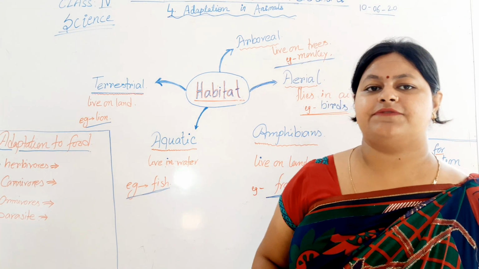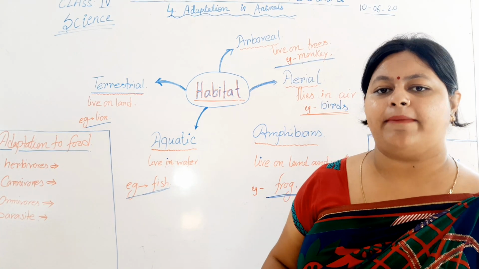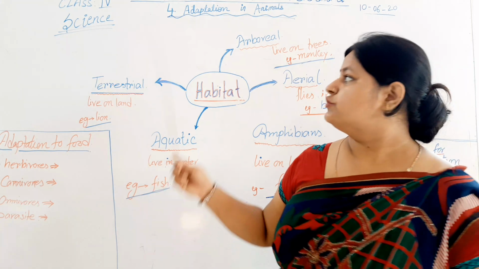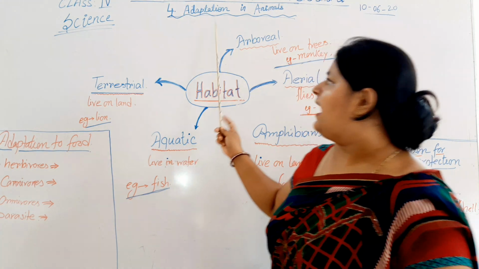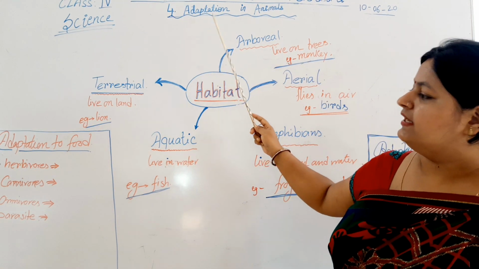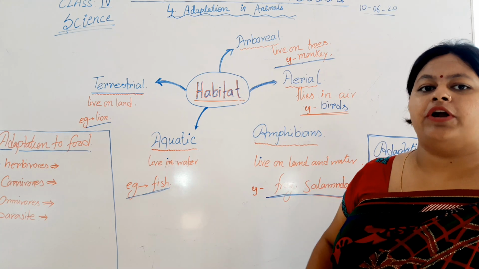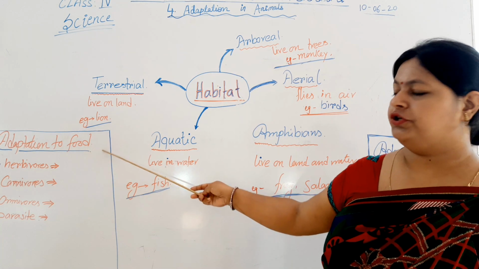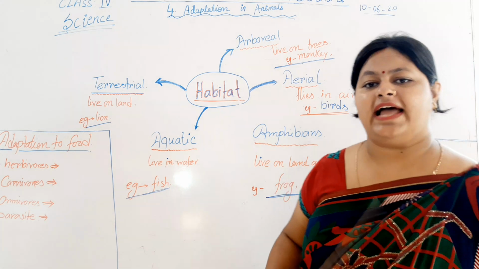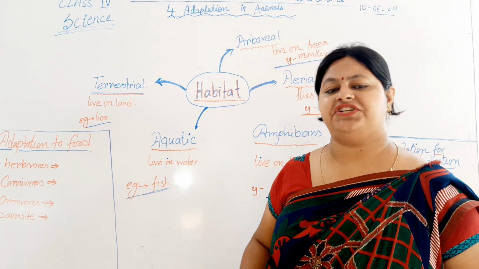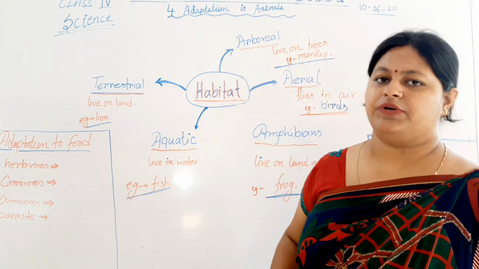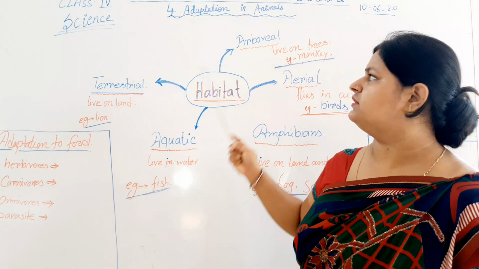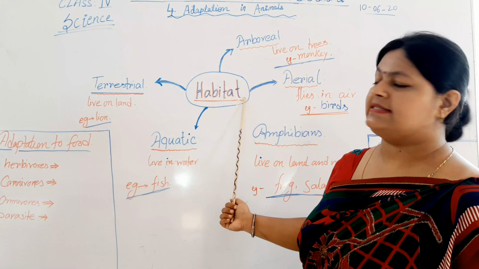In the previous classes, we have already discussed the habitat in plants. So today we will focus on the habitat, adaptation, and some important facts. We will discuss adaptation to food, adaptation to the land, adaptation to protection, etc. One by one we will sort it out. The first thing we are going to discuss is the habitat.